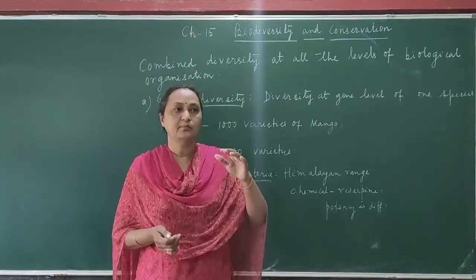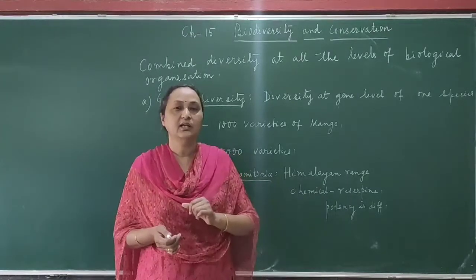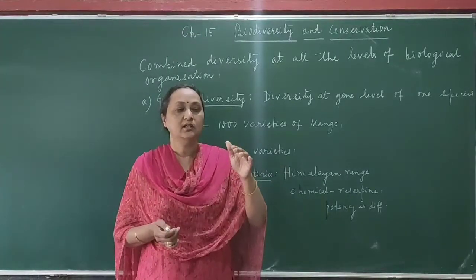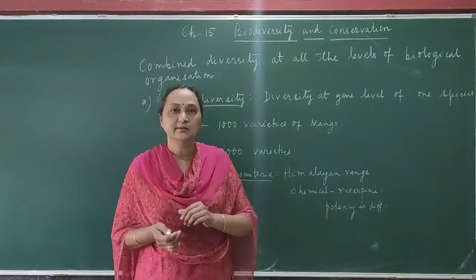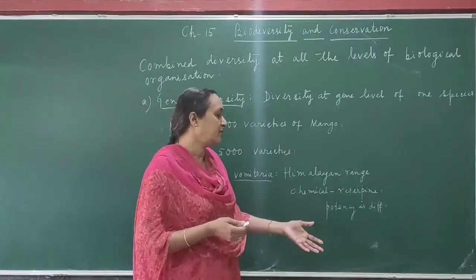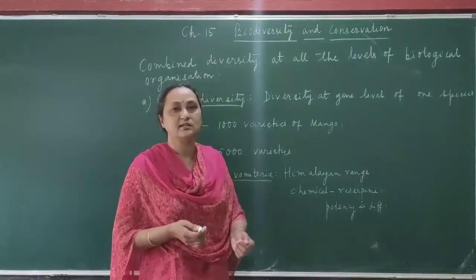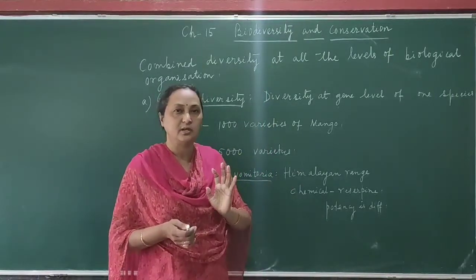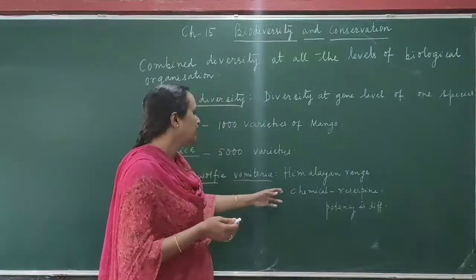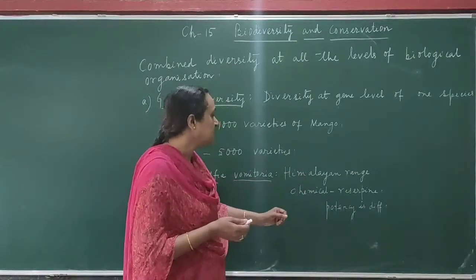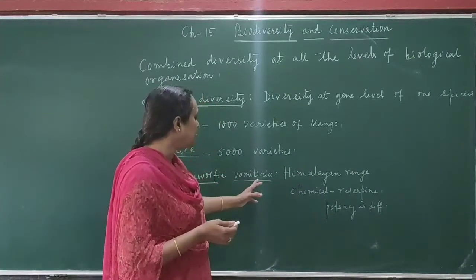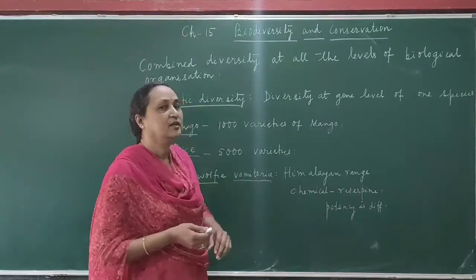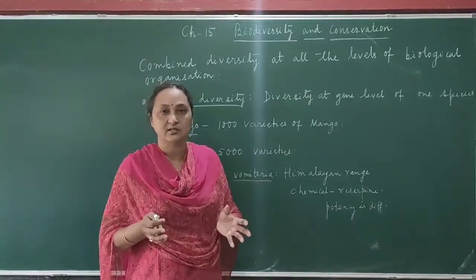As you move up the mountain, the number and varieties become different. At the top you find different varieties of plants and animals, and at the bottom you find different varieties. It is found in the Himalayan range, and there this single species, vomitoria, has so many different varieties.